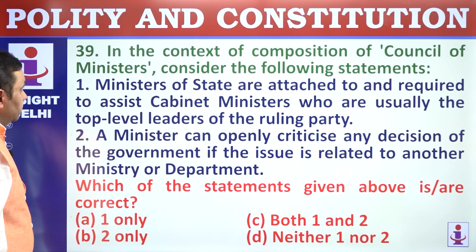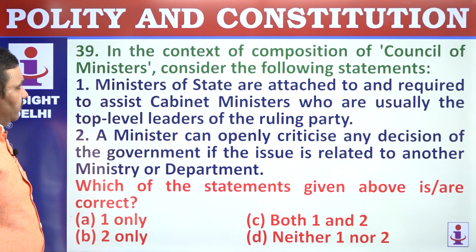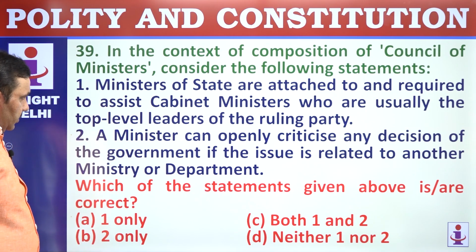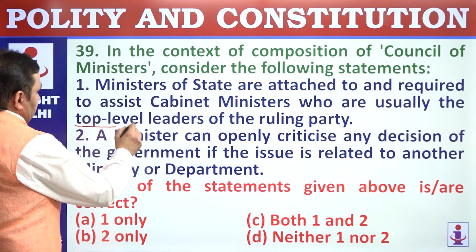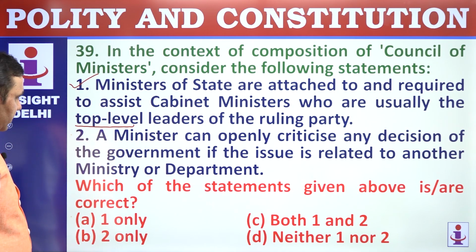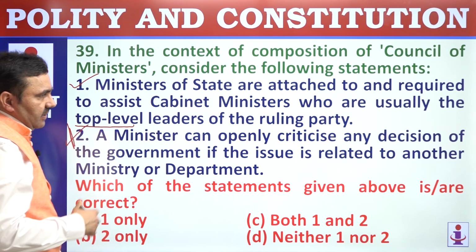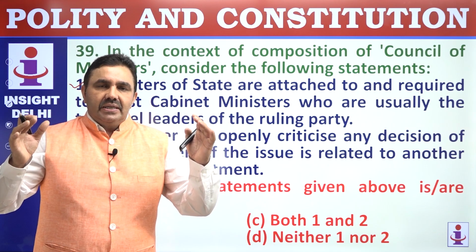D. 39. In the context of composition of Council of Ministers, consider the following statements. The ministers of a state are attached to and are required to assist cabinet ministers who are usually the top level leaders of ruling party. Perfectly correct. A minister can openly criticize any decision. A minister cannot openly criticize any decision of Council of Ministers because this is the system of collective responsibility.